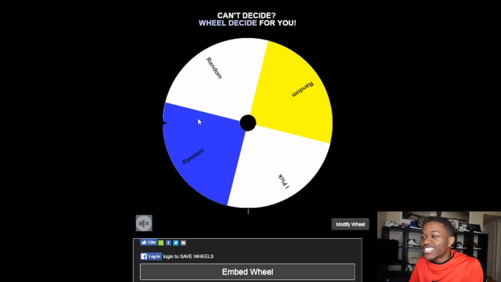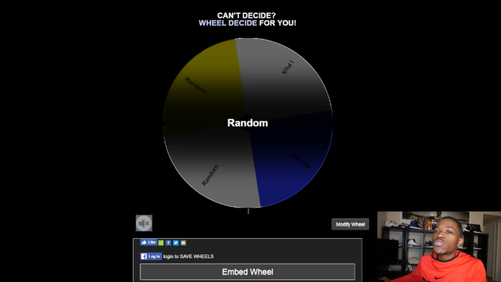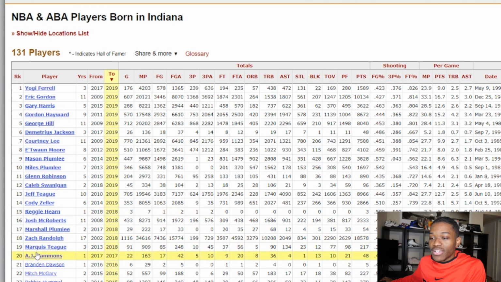All right. Okay. I know Indiana is a state that they love their hoops. So, another random. I know that they produced a couple hoopers. So, we're going to stop at 18 because I don't think that the younger Teague brother or AJ Hammonds will be in 2K. Shout out to Mitch McGrady. I ain't saw that name in a minute. So, we're going to say 18. Hey, Siri. Pick a number 1 through 18. A random number between 1 and 18 is 5. And that's going to be George Hill. Oh, man. This is going to be a tough one.